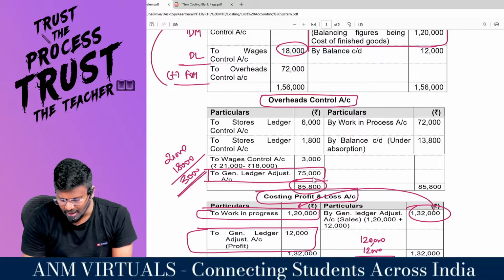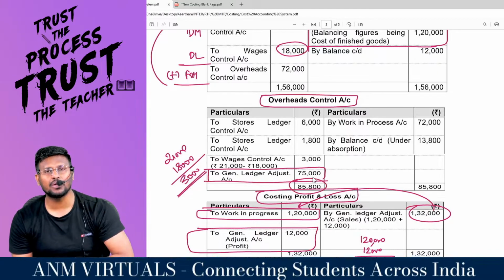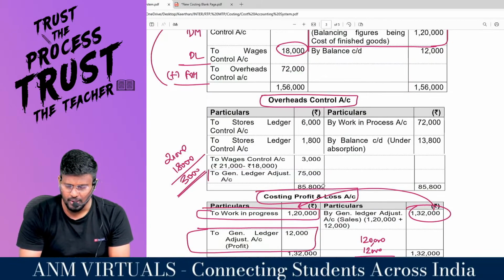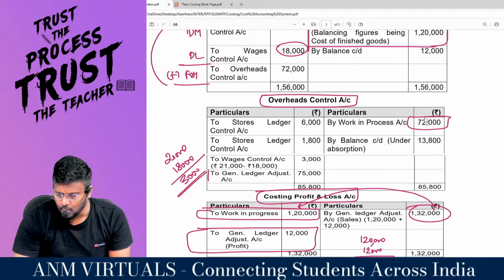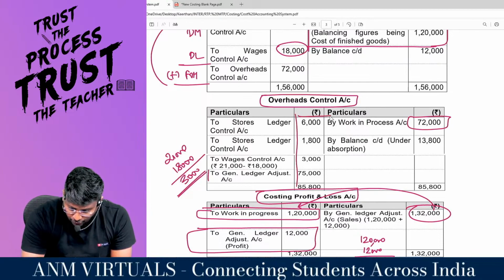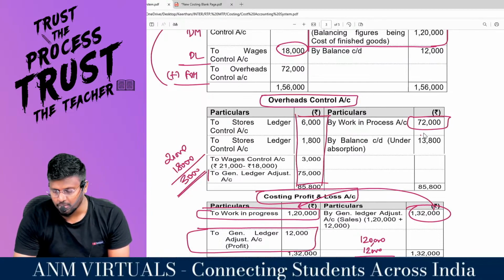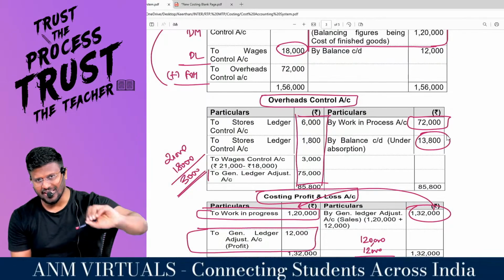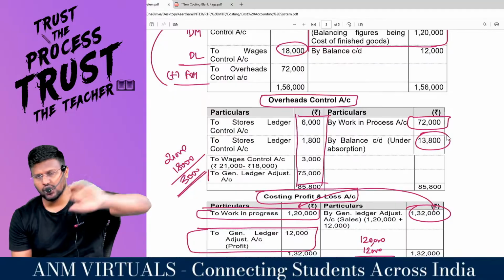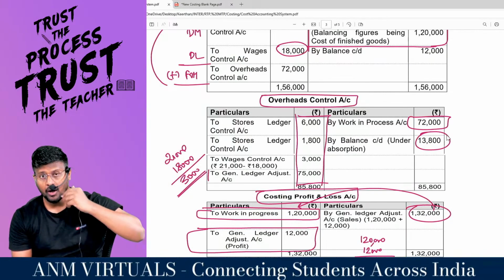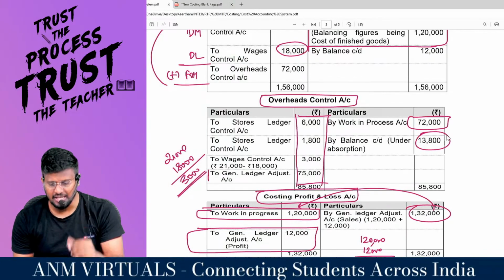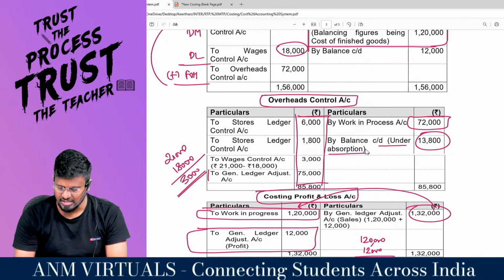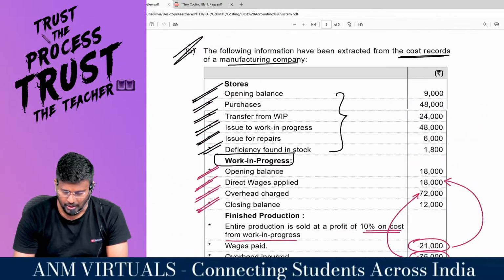So in total I have incurred 85,800. Of this 85,800, I have absorbed 72,000, which is inclusive of everything. That means there is an under absorption of 13,800. I have two options. Either I can charge that to the costing P&L account by way of under absorption, or I can keep it as balance carried down, and in the next period write it as balance brought down. That's it with regard to that question.